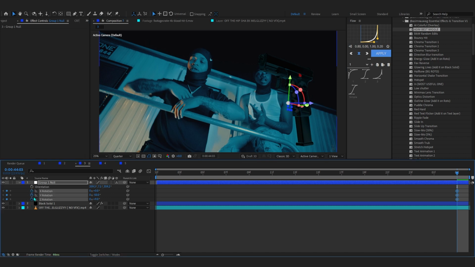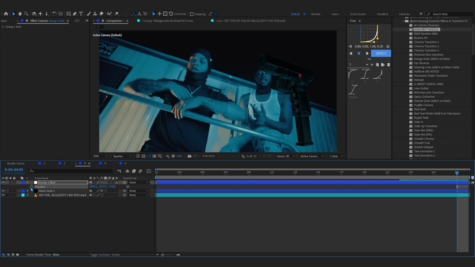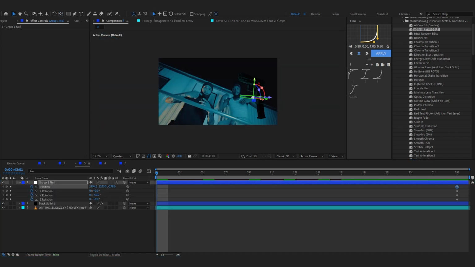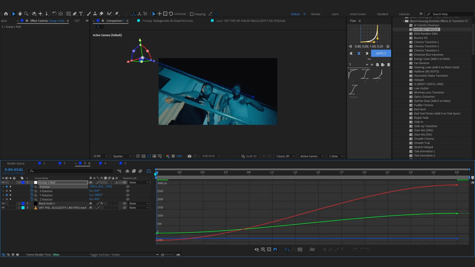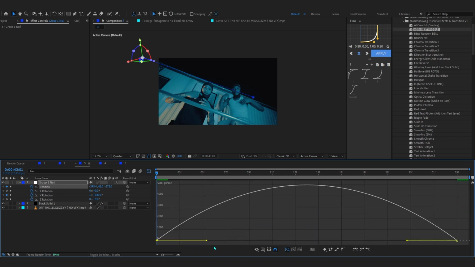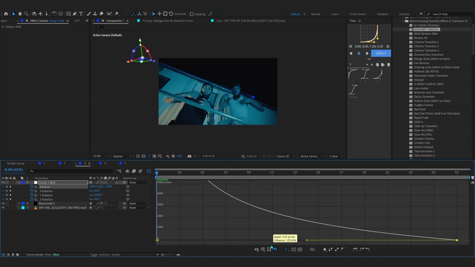And I'm just gonna hit the stopwatch in position, rotation, all of these, and I'm just gonna bring out the position as well and hit the stopwatch in there as well. Position your Glock out of the frame, something like this, and you can just bring up your rotation value right here. I'm gonna select my position keyframe, F9, and go over to the graph, and in speed graph just make a graph like this, something like this.